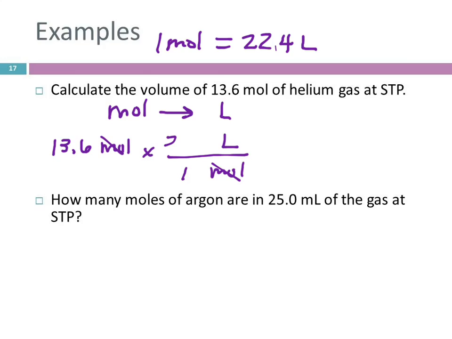1 mole occupies 22.4 liters. We don't have to remember, should I multiply, should I divide? The units tell you what to do. So 13.6 times 22.4. Both of these numbers have 3 significant figures. I'm going to round my answer off because my calculator is showing me 304.64. And I want to keep 3, so I'm going to round this off to 305 liters.